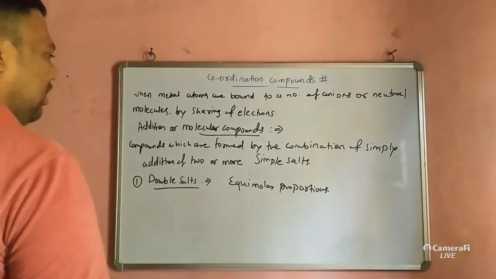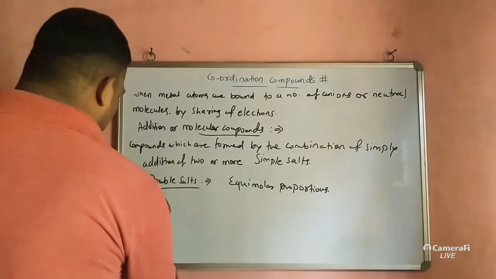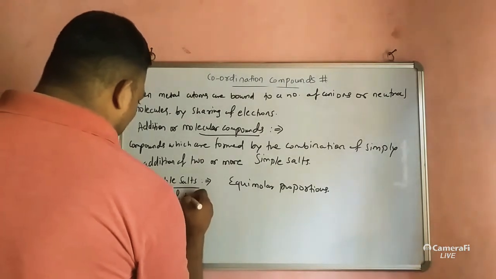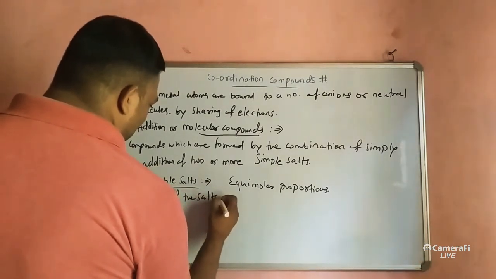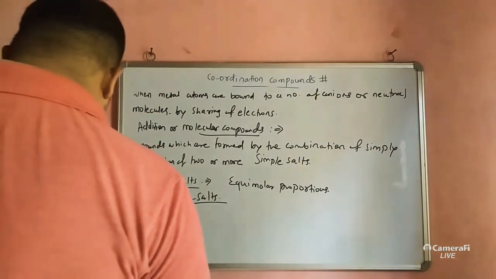Now we will discuss some properties of double salts.